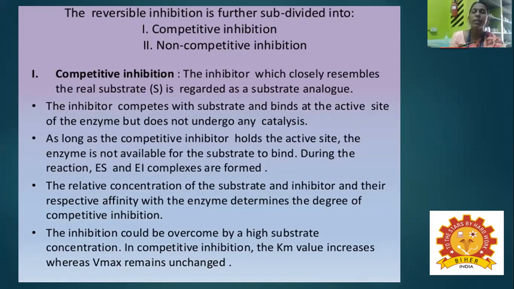In competitive inhibition, the Km value increases, whereas Vmax remains unchanged. What is Km? Km is from the Michaelis-Menten equation; the Km is equal to the substrate concentration at half Vmax. In this case, only the Km value increases, but the Vmax, the maximum velocity, remains unchanged.